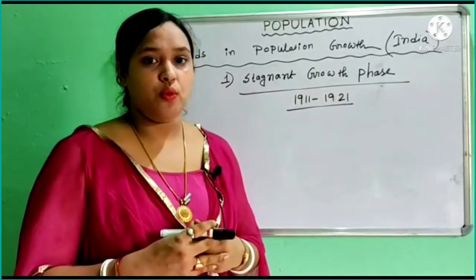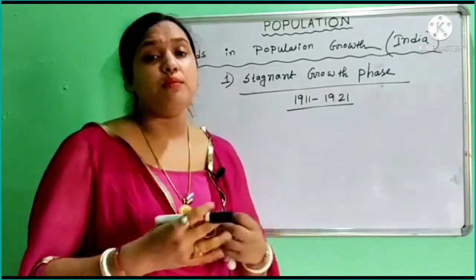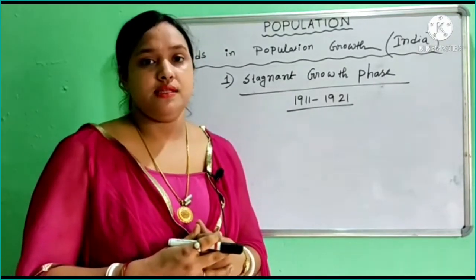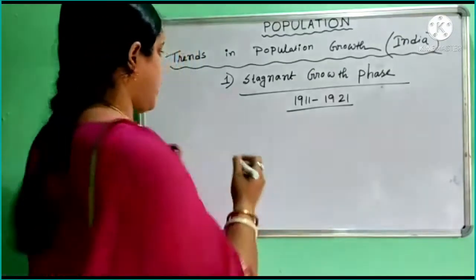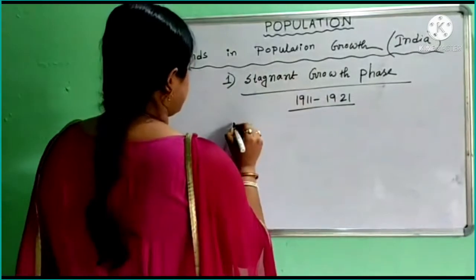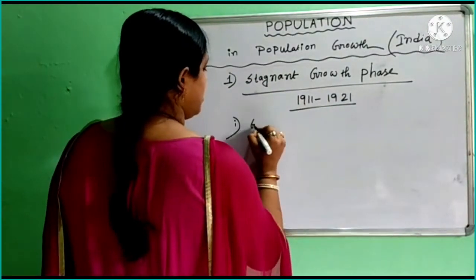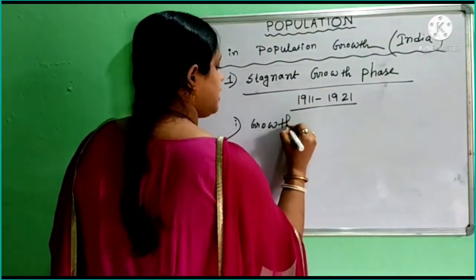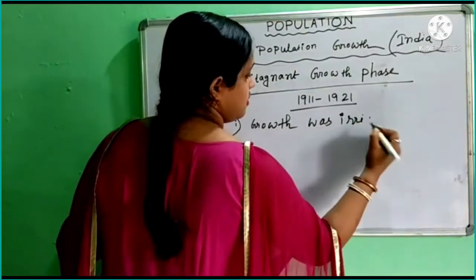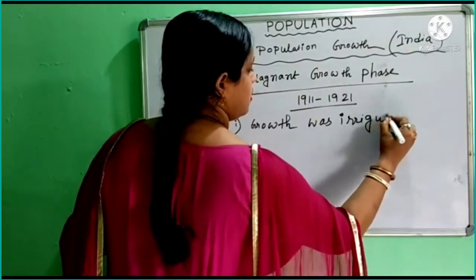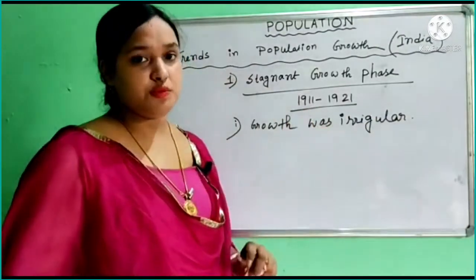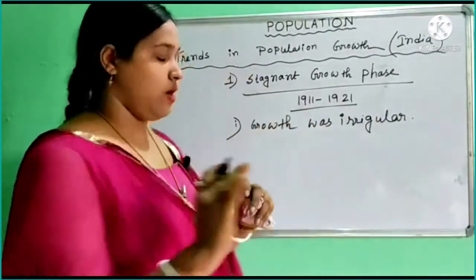and in the decade 1911 to 1921 we found a decrease in population growth, and the growth rate was 7.70 lakh. So I'm writing all the important points under this stagnant growth phase. First, growth was irregular. We found population growth was irregular in this period, that means 1911 to 1921.